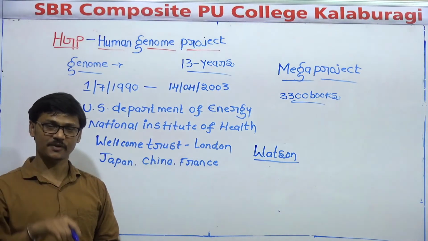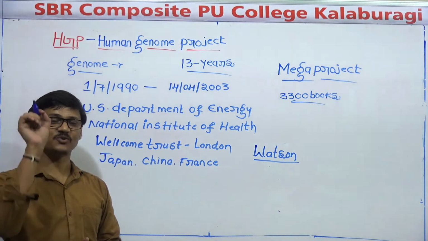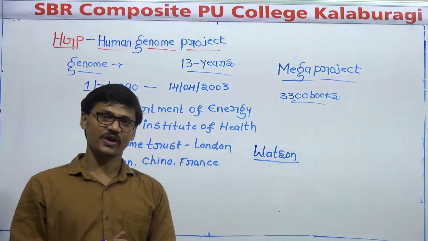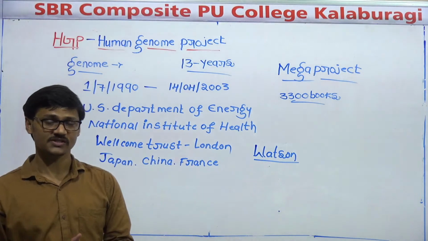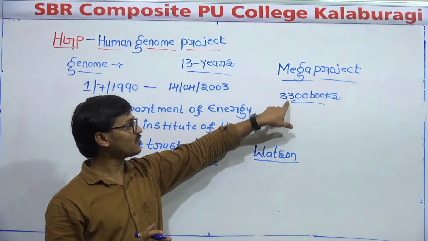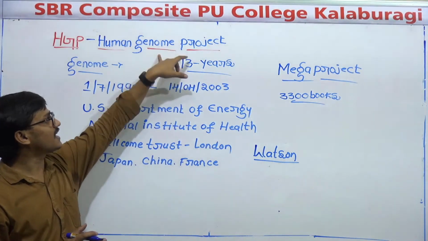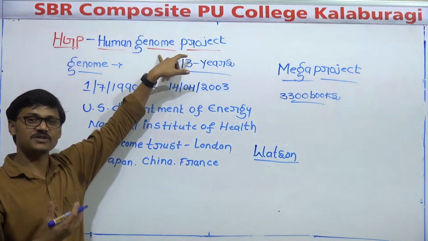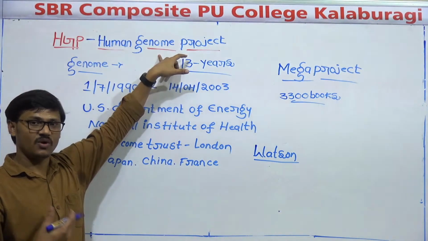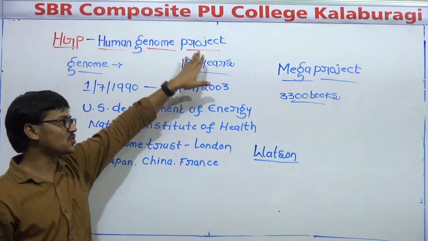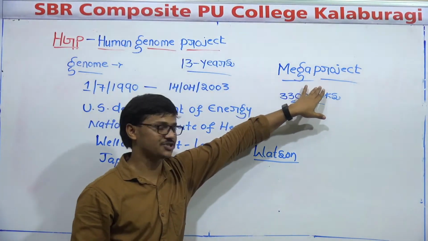And in each page, you should write 1,000 words. So a book having 1,000 pages, where in each page you can write 1,000 words. Such books we need, 3,300 books, to write all the information of this HGP. Just imagine how much information one comes to know at the end of this Human Genome Project. That's why it's called a mega project.